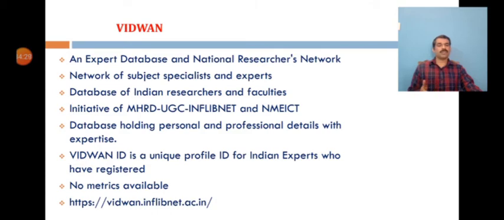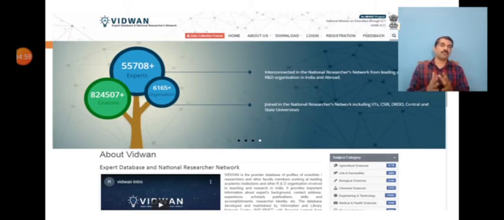The profile contains information about the expert such as personal details, qualifications, experience, expertise, and publications, and all your research activities can be made available in that profile. Every expert whose profile is available in the database can log into their respective profile, and if they want to change it, it has a persistent URL enabling them to update their profile. So this is about Vidwan, and this is the home page of Vidwan.